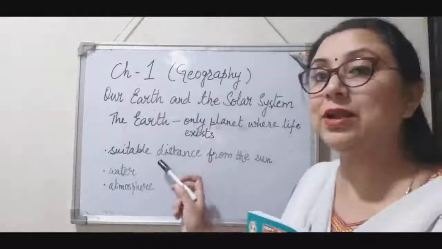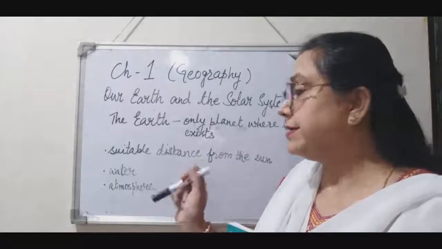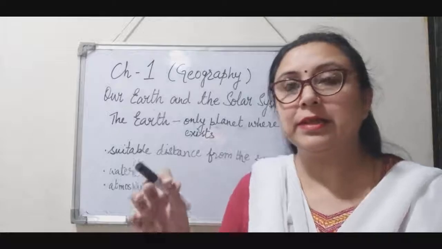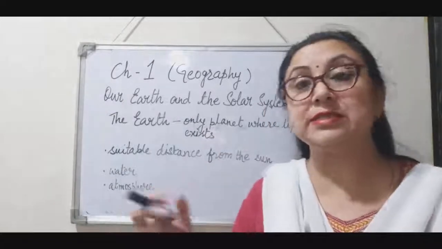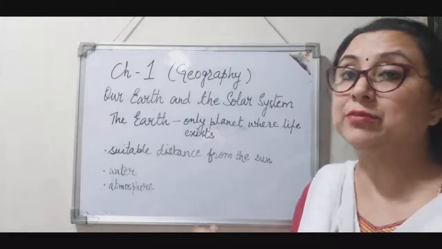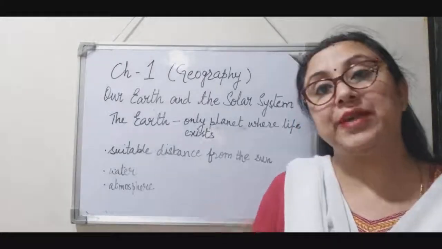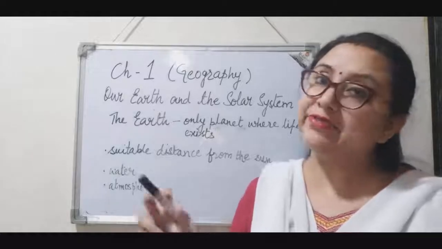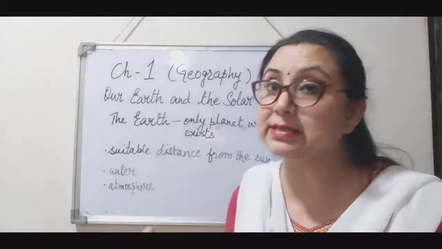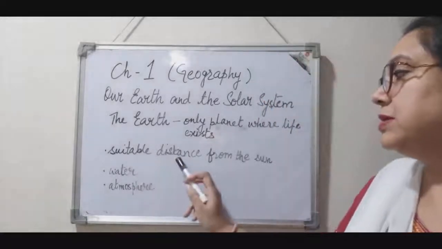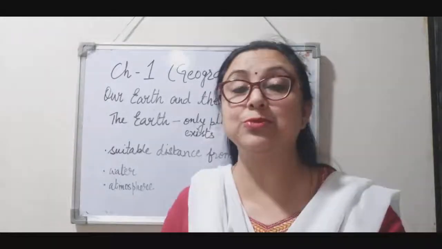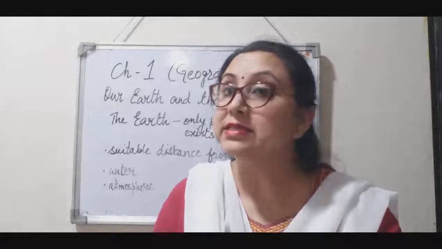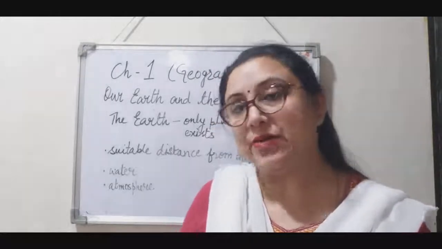So first of all, our earth is there at the exact distance from the sun. Neither is it very close nor is it far away from the sun, right? So a suitable distance from the sun. This is one of the major reasons why life can survive, life can propagate on the earth, right?